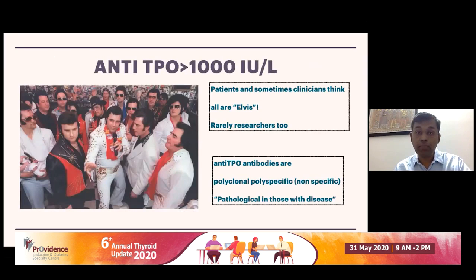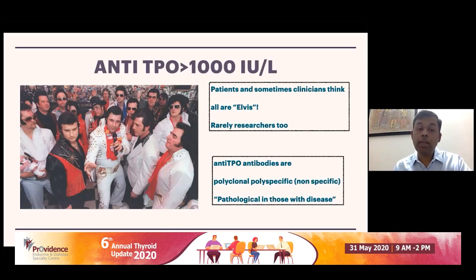So what about thyroid autoantibody anti-TPO more than 1000? I think all of us have patients coming to us and showing a report which says the anti-TPO is more than 1000. I would liken this to a crowd of Elvises. Patients and sometimes clinicians think that everybody is Elvis, all right? So we are not so discerning. But then rarely some researchers also think that everybody here is Elvis.